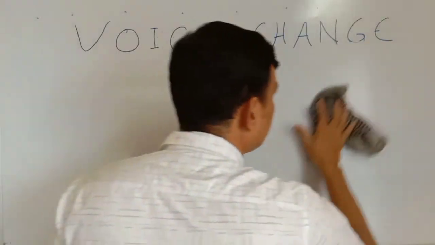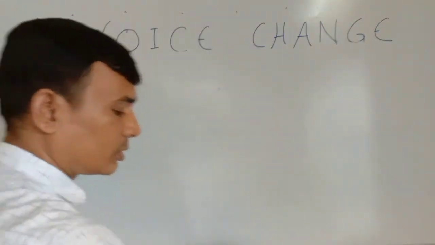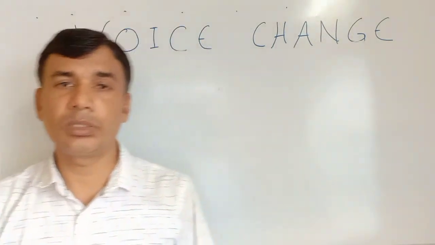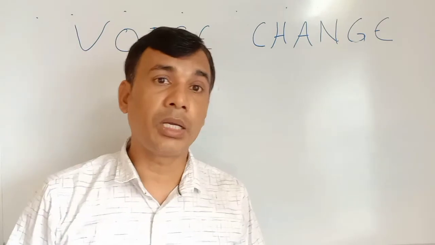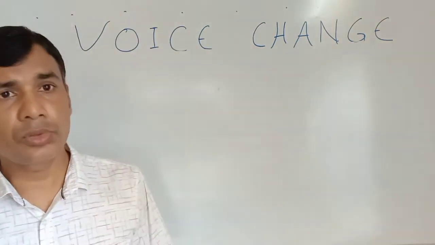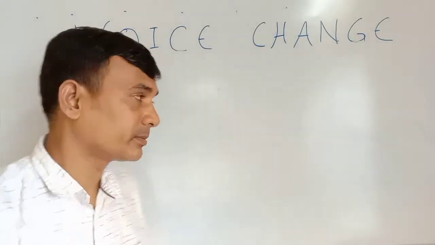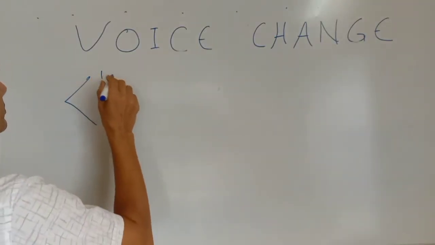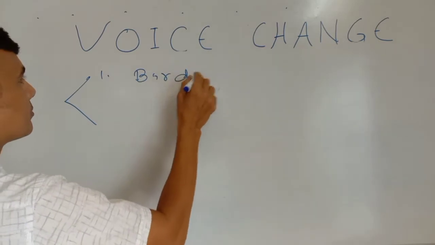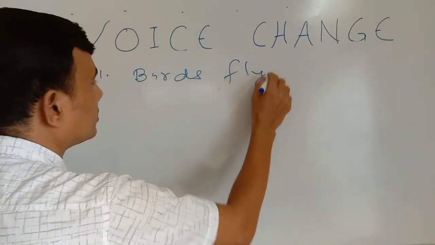Whenever we are using our own language, our own words in sentences, we must know how to use the correct active and passive form. Now I will be showing you two most interesting things. Look at these two most interesting things. Birds fly.